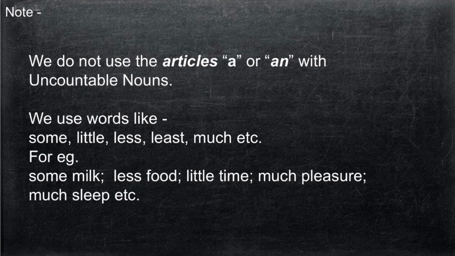Also, we do not use the articles a or an with uncountable nouns. We use words like some, little, less, least, much, etc. Here are a few examples. Some milk, less food, little time, much pleasure, much sleep, etc. So we complete our nouns series over here.